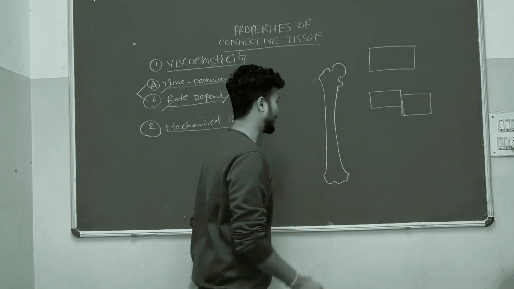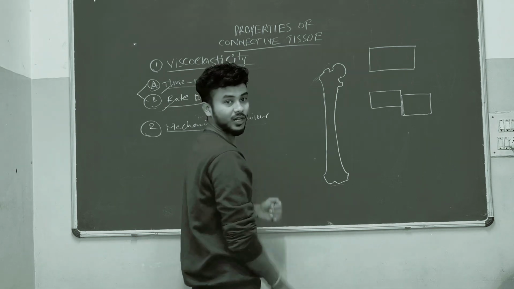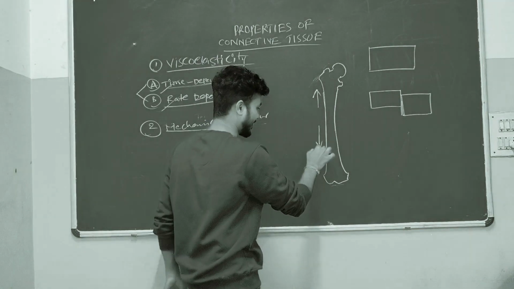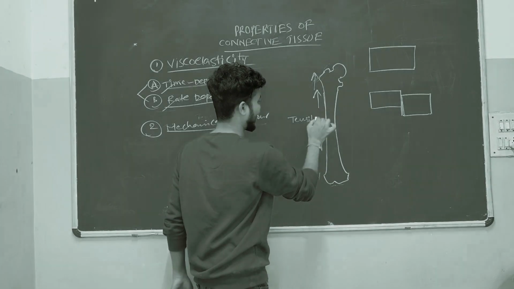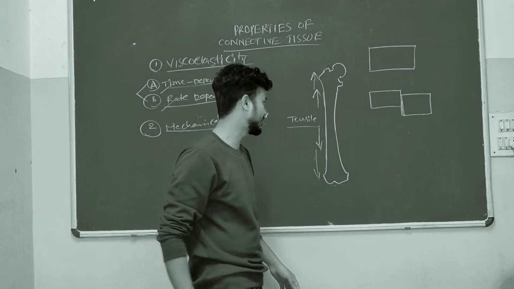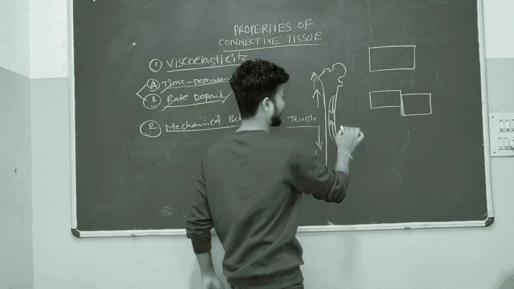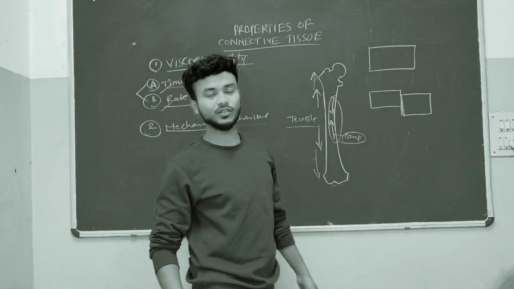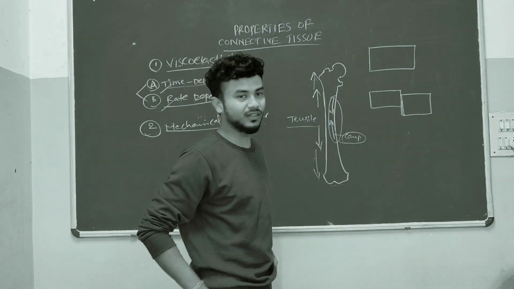This is our long bone, the femur. This is the convex side. Here, if you apply two distraction forces, this force will come like this and this force like this. This is tensile force. Just for example, I am showing what is tensile and what is compressive. If we give this kind of force, this is compressive force. Tensile forces increase the length or deform the structure. Compressive forces reduce or decrease the length of structures.